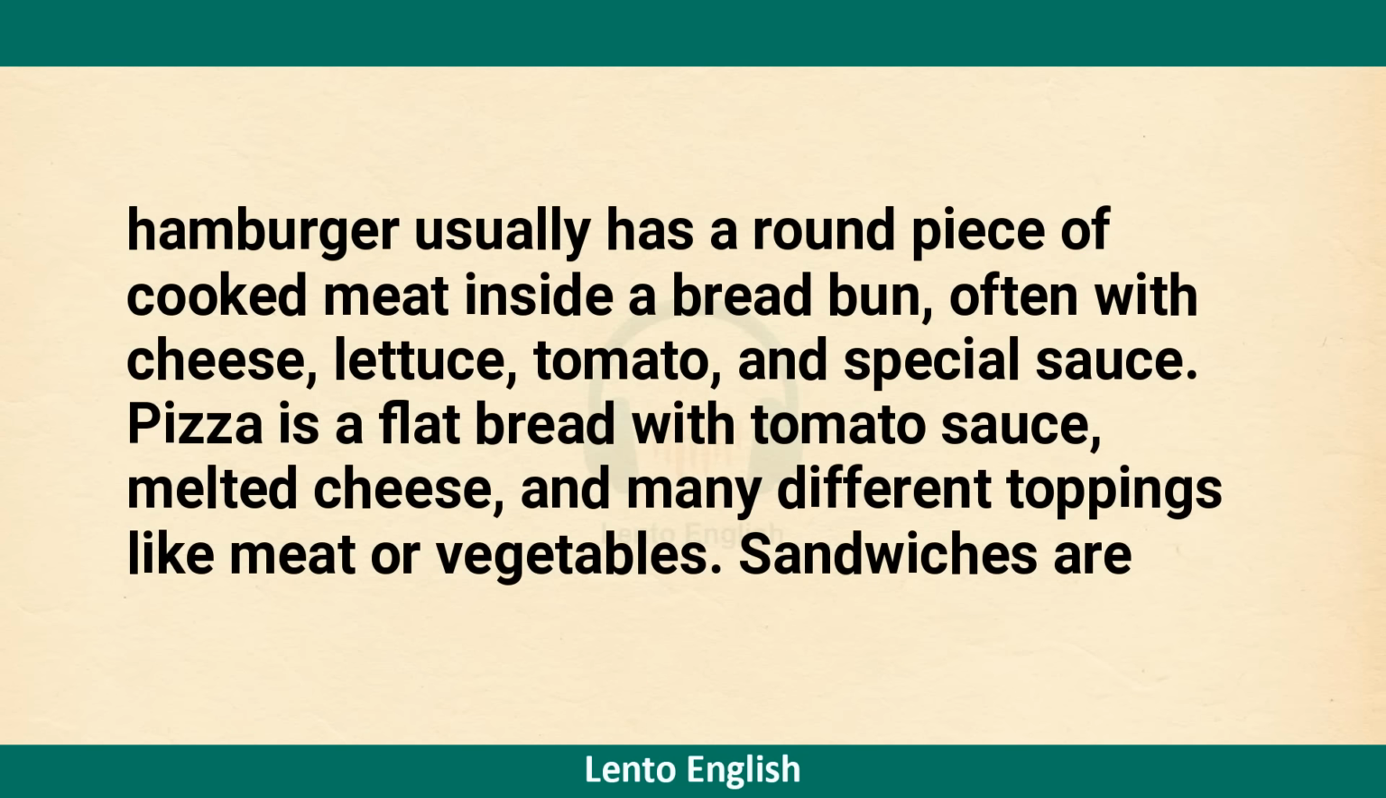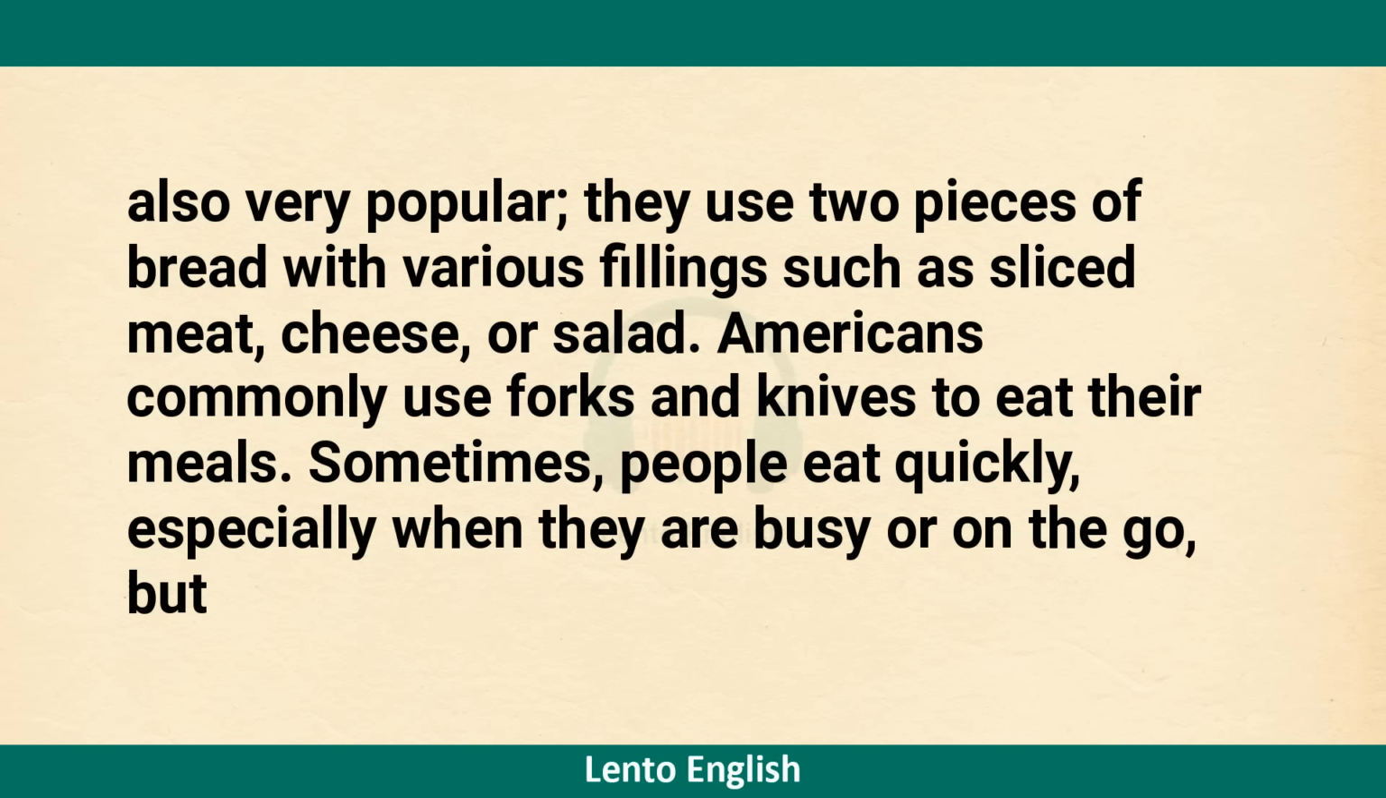A hamburger usually has a round piece of cooked meat inside a bread bun, often with cheese, lettuce, tomato, and special sauce. A pizza is a flat bread with tomato sauce, melted cheese, and many different toppings like meat or vegetables. Sandwiches are also very popular. They use two pieces of bread with various fillings such as sliced meat, cheese, or salad. Americans commonly use forks and knives to eat their meals.